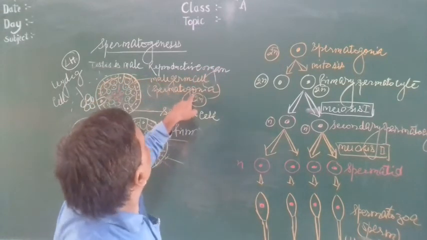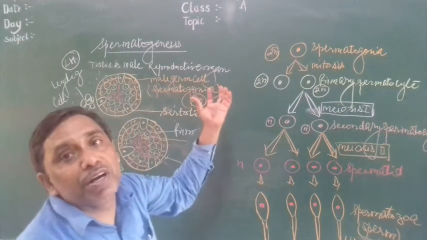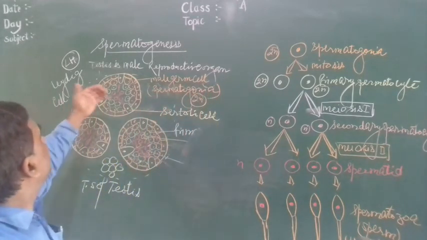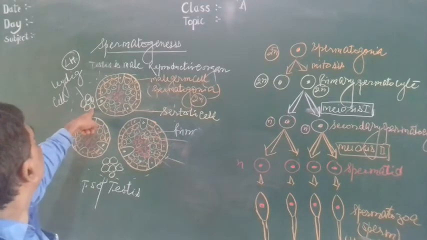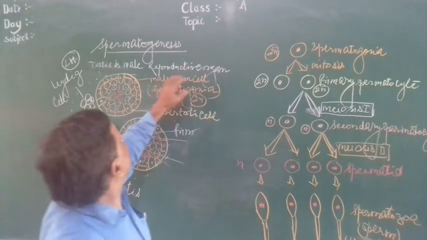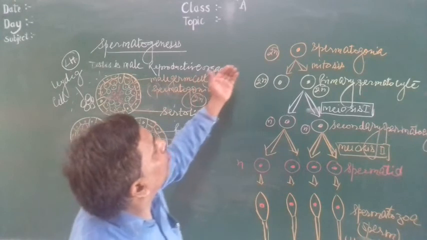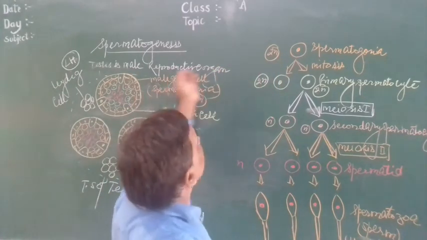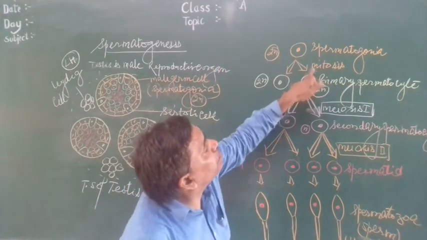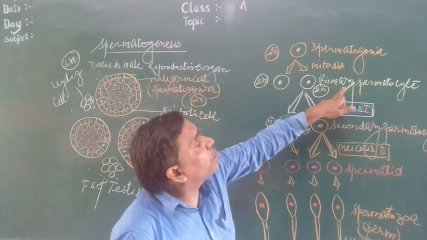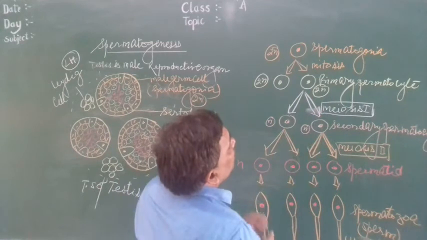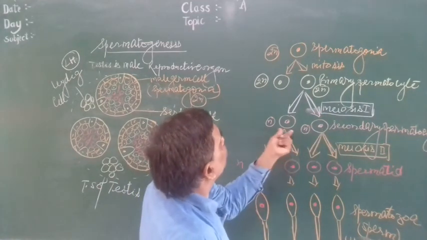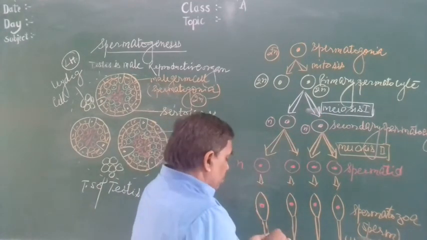This male germ cell or spermatogonia increases in size at puberty under the influence of androgen hormone, which is secreted by the Leydig cells. Now it grows and divides to form a large number of spermatogonia, then undergoes mitosis division, producing several diploid primary spermatocytes, and each primary spermatocyte undergoes meiosis first, producing haploid secondary spermatocytes.